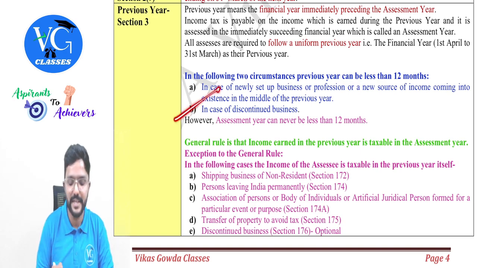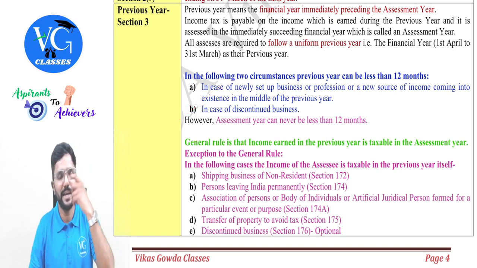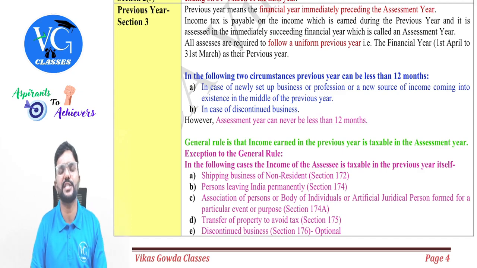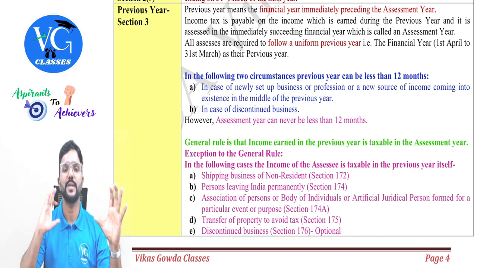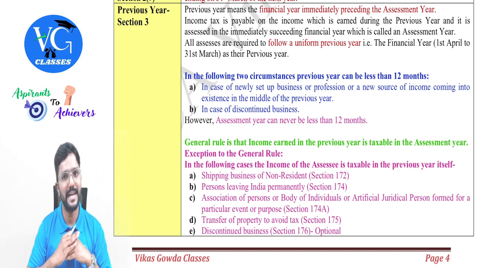Then the last one is in case of discontinued business. Sir, I am liquidating my business. I was carrying it on for the last 10 years, 15 years. Now I am liquidating it. I am discontinuing it. So in that case, assume I am discontinuing on 31st December of the previous year. What would be my last previous year, guys? From 1st April to 31st December. Less than 12 months. Got it? Yes, sir.